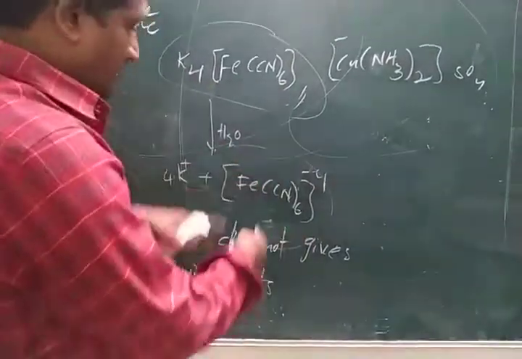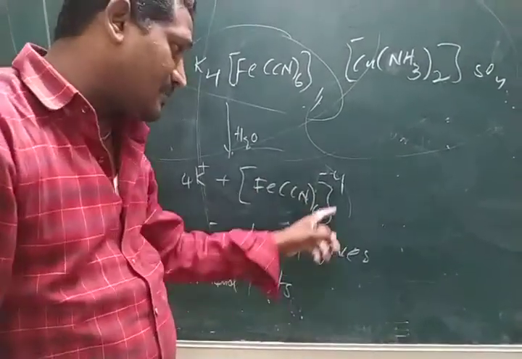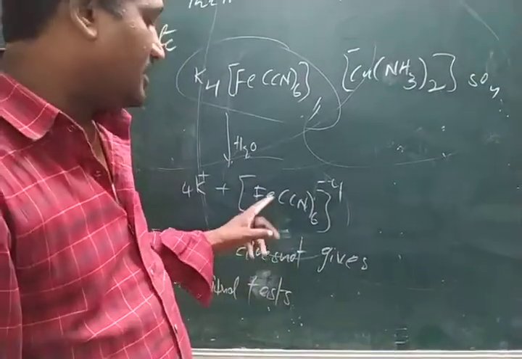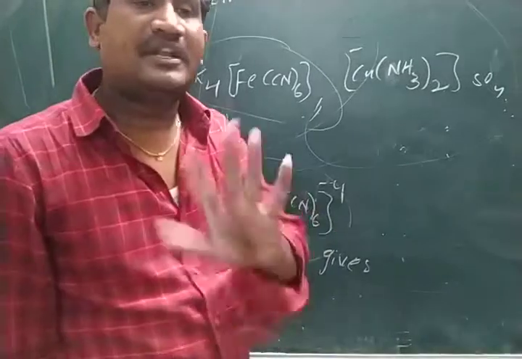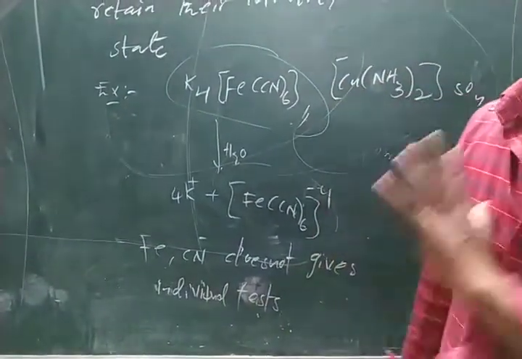But we can get an overall iron cyanide complex test. Whether this complex is present or not, we can test. But separately, iron and cyanide won't give tests. So those are the complex compounds.